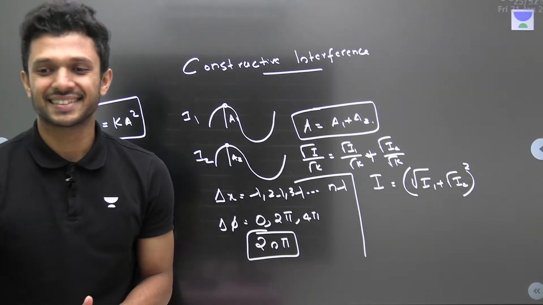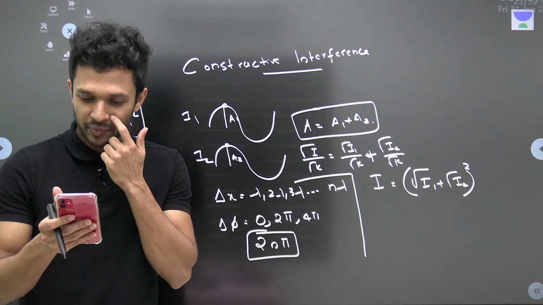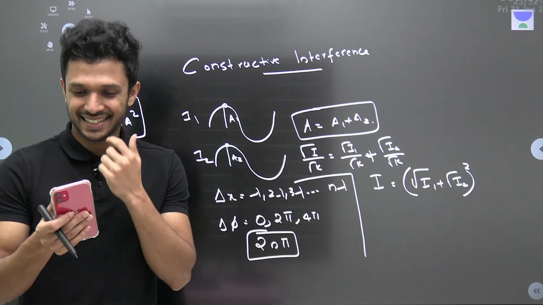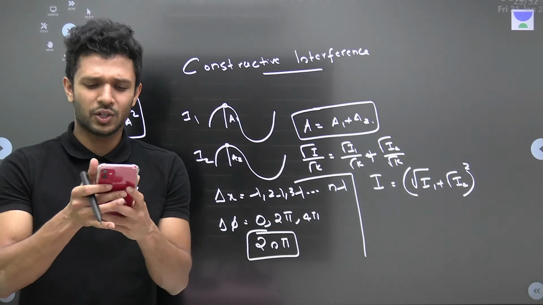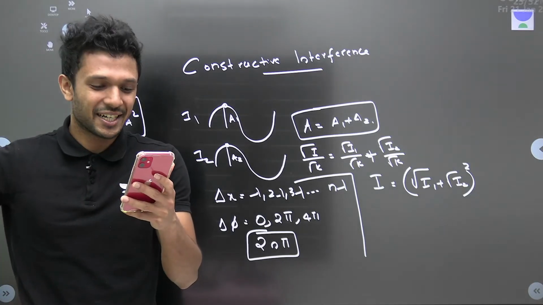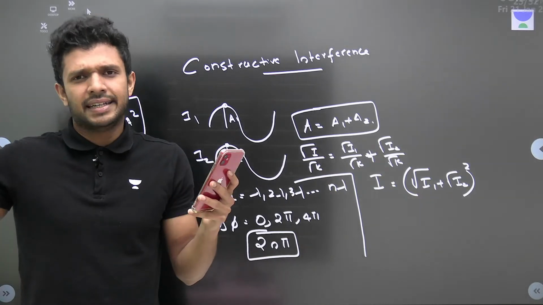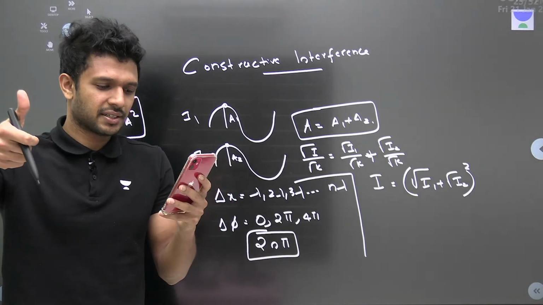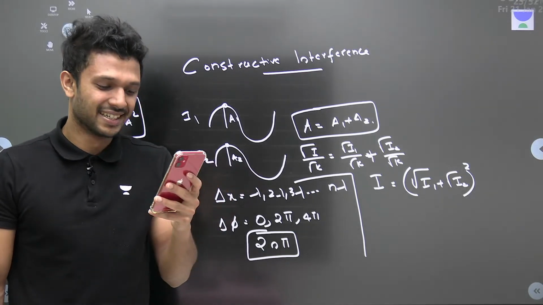Right? See how easily we did constructive interference, isn't it? Very easily we have done it. Miara, Preeti, everyone just yell out and tell me, yes sir, till constructive interference it is super great. Everyone understood. Right? Clear?